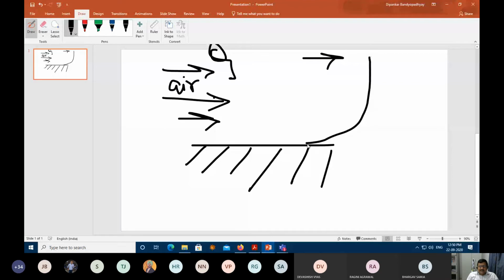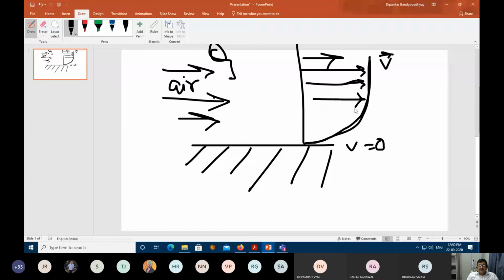So as you come progressively towards the wall, what you expect is that the velocity, this will be your average velocity or maximum velocity in this place. However, as you progressively come towards the wall, what will happen in this place? V will be equal to 0. Okay, so the typical velocity profiles look like this. If you just draw the velocity profile, they will look like this, right? And after certain points, say suppose this particular point, if I draw a line, you may see that there is a gradual reduction in the velocity.